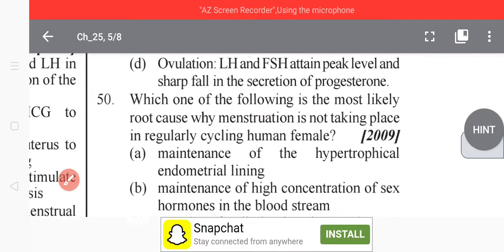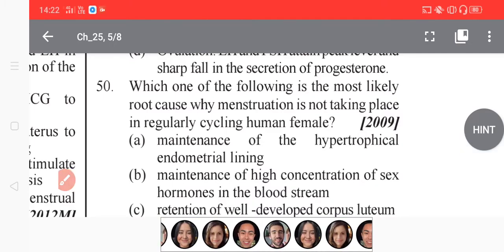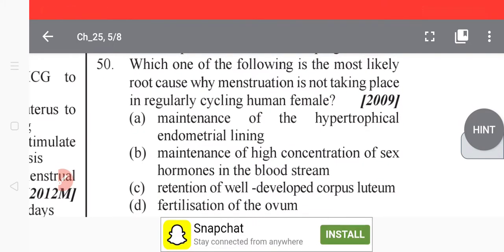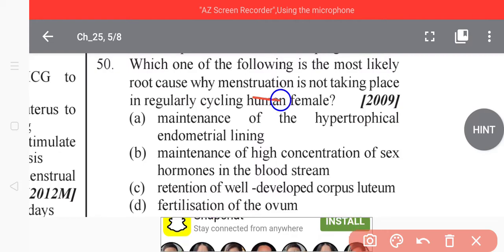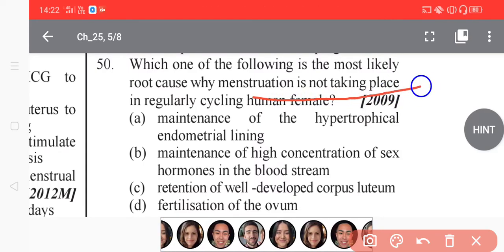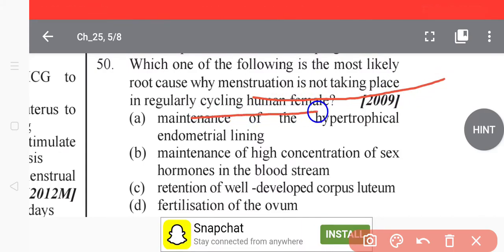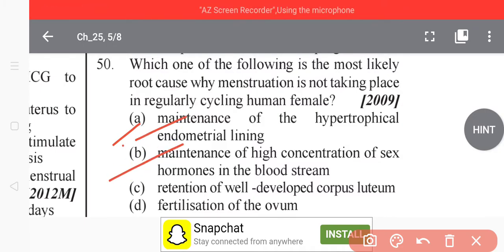Which one of the following is the most likely root cause of menstruation not taking place in a regularly cycling human female? Option one: maintenance of the hypertrophied endometrial lining by maintaining a high concentration of sex hormones in the bloodstream.